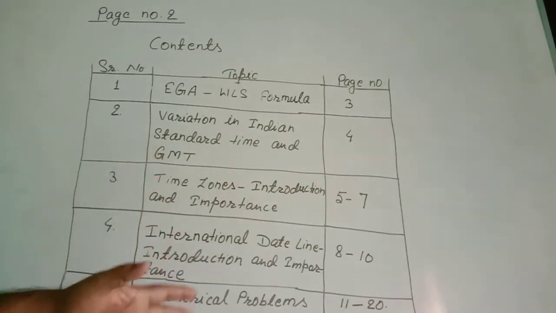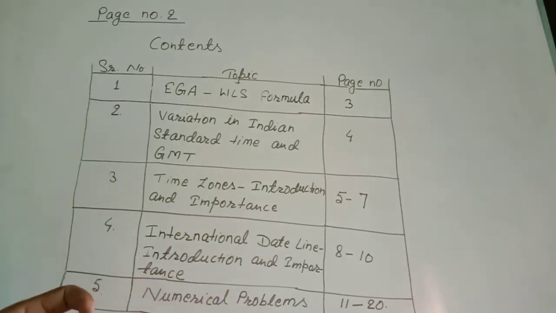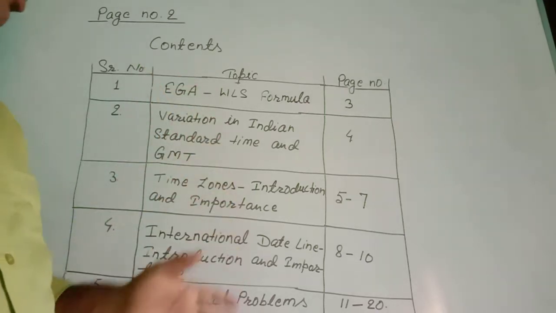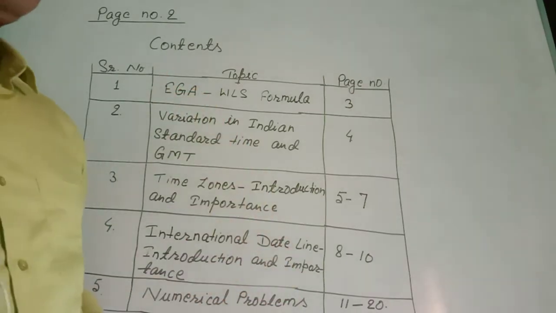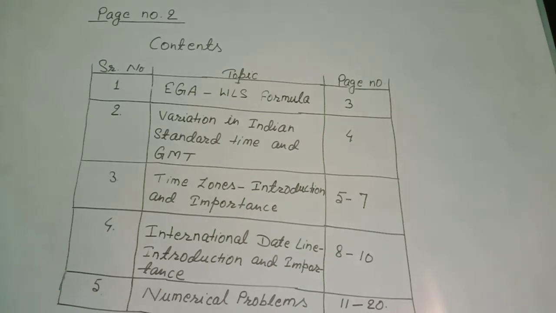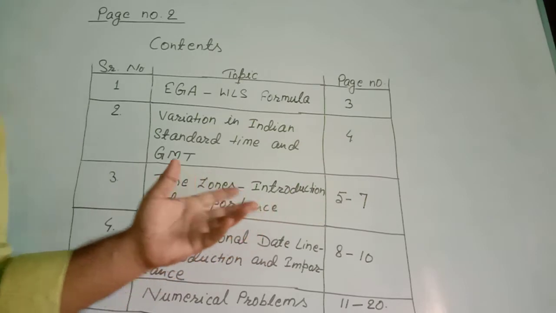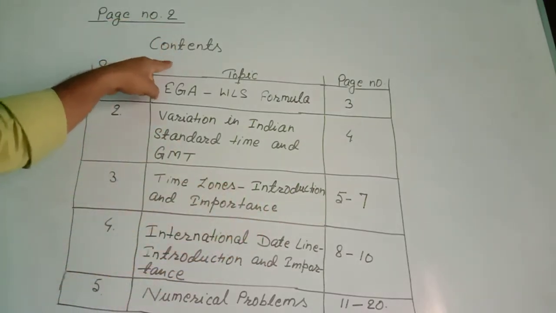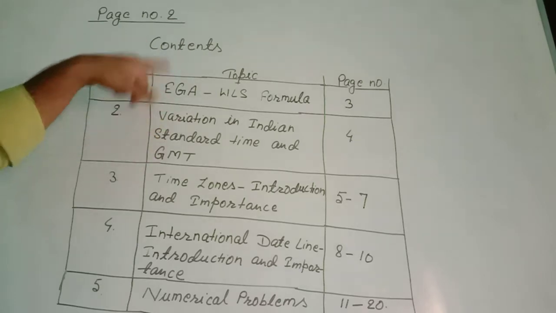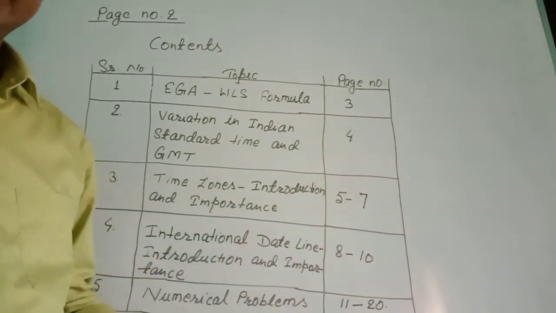This page should be prepared after completing the project work. Then you can judge how many pages all these topics have taken separately. So at last you will refer to the page numbers. This page should be prepared at the end of the project work, but its place is page number 2. This page of contents will be attached as page number 2, just after the acknowledgement.